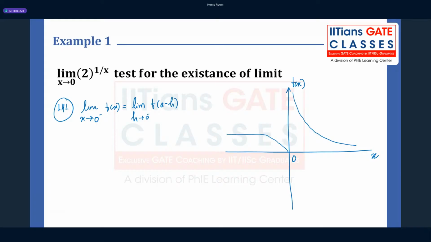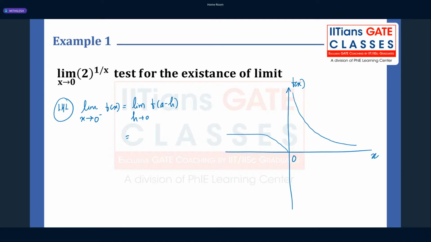And the right hand limit will be limit h tends to 0 of f of a plus h. That means we are talking about a point which is very, very close to 0 from the right hand side. Maybe let's quickly solve it.